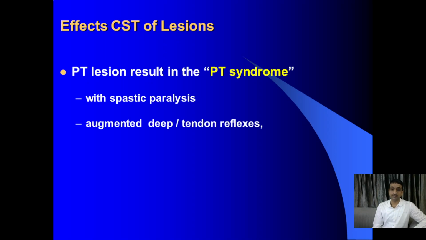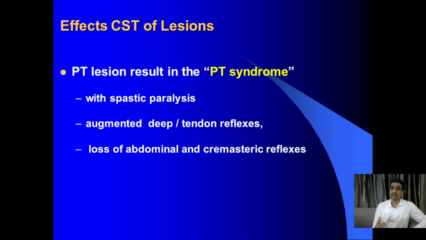Then augmented deep tendon reflexes, which means either the biceps reflex or the knee jerk is augmented, the reflex activity is much more. And the last point is loss of abdominal reflex and cremasteric reflex. Interestingly, Babinski's plantar reflex, a superficial reflex, is positive in upper motor neuron lesion and sleep in adults, as well as in children below 3 years because of the incomplete myelination of the pyramidal tract.